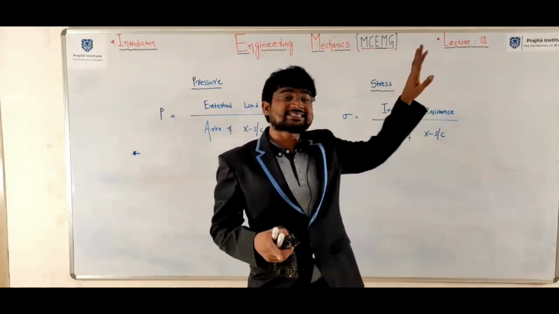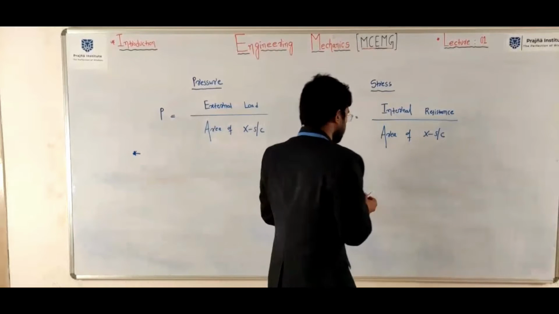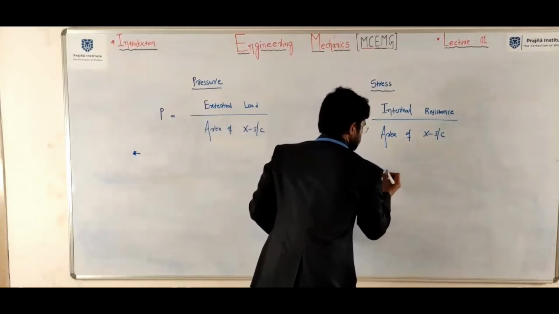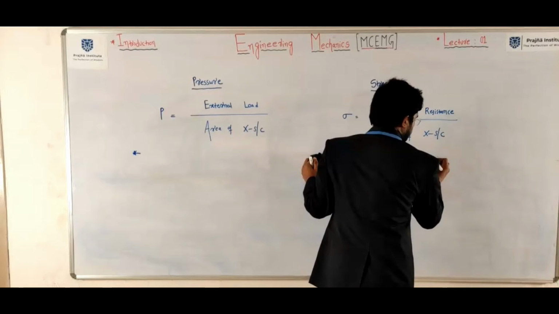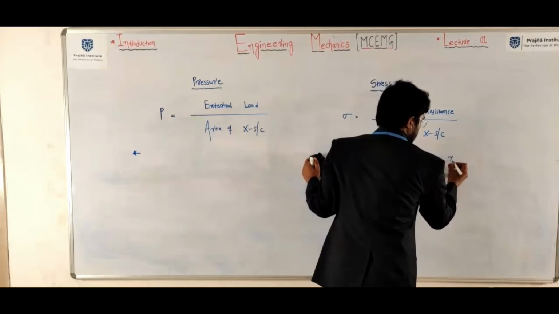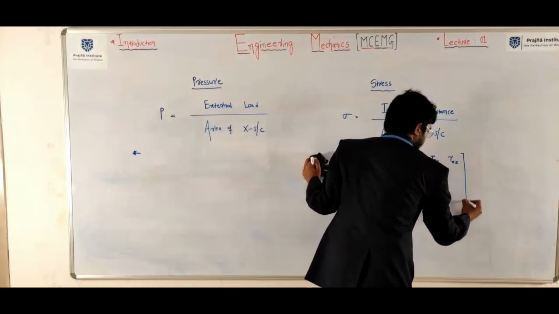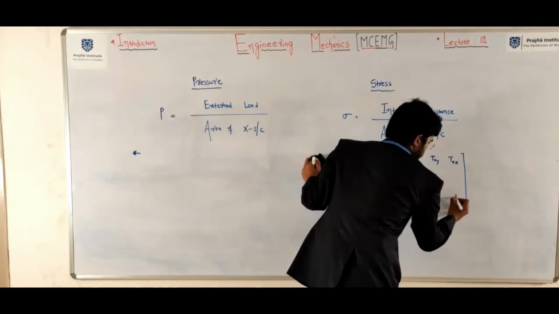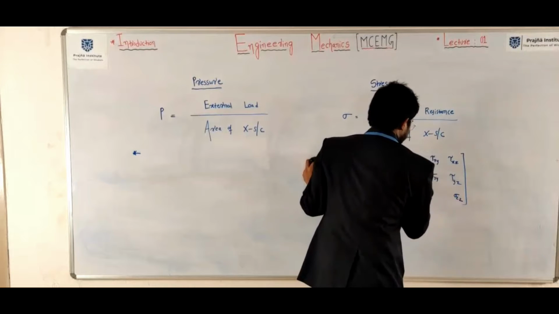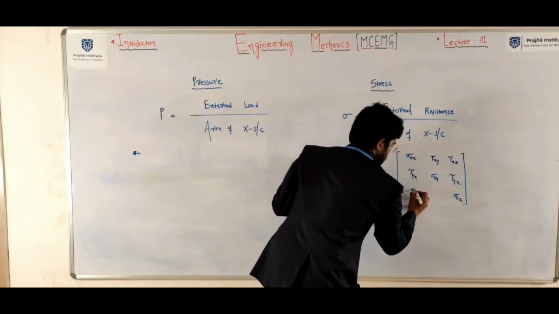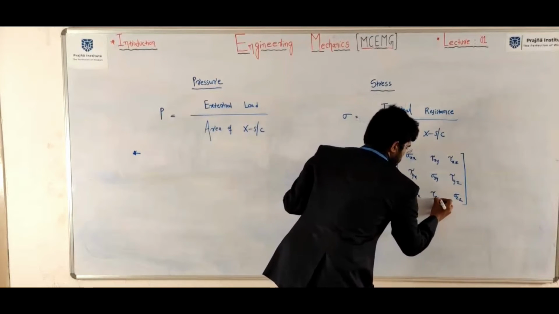To represent the stress, a total of 9 components are required: sigma xx, tau xy, tau xz, sigma yy, sigma zz, tau yz, tau yx, tau zx, tau zy.